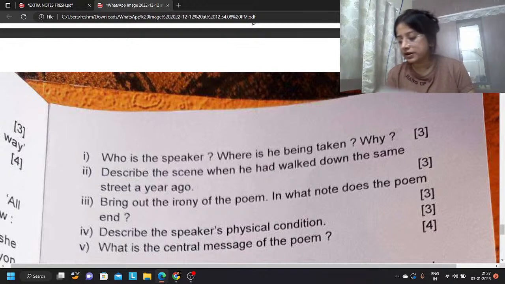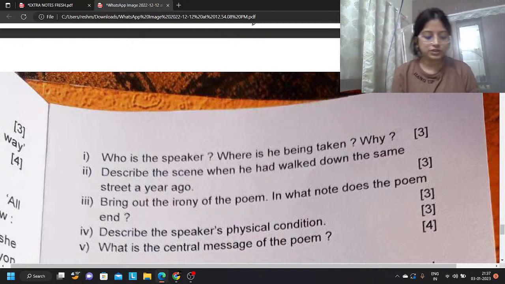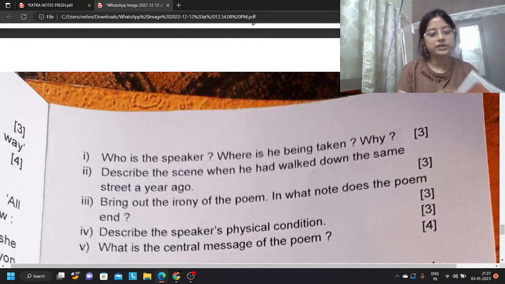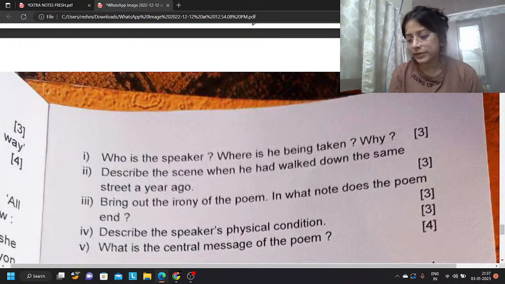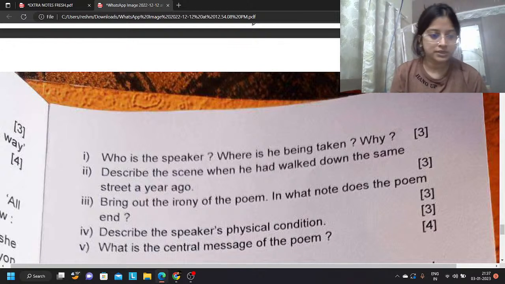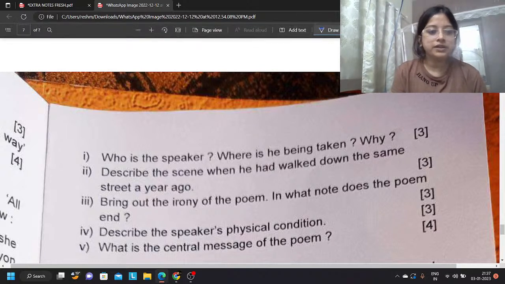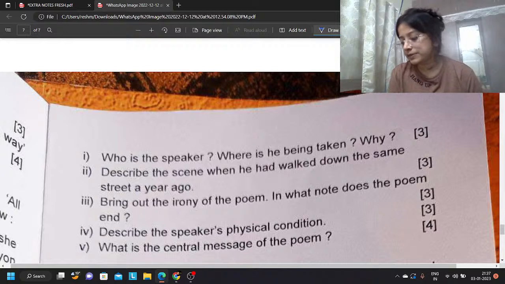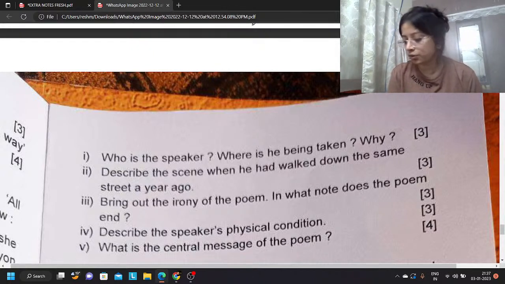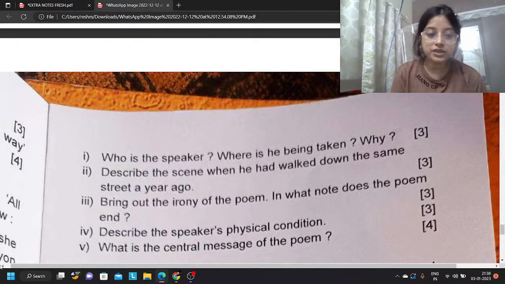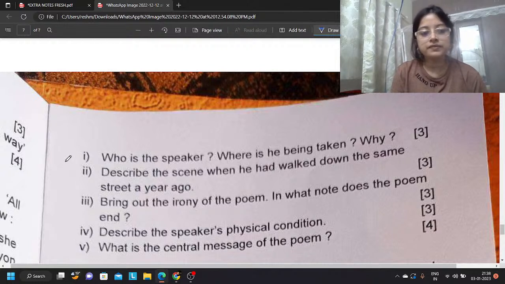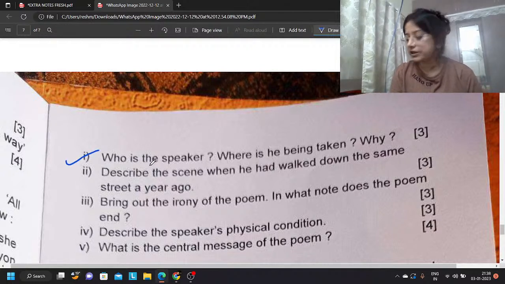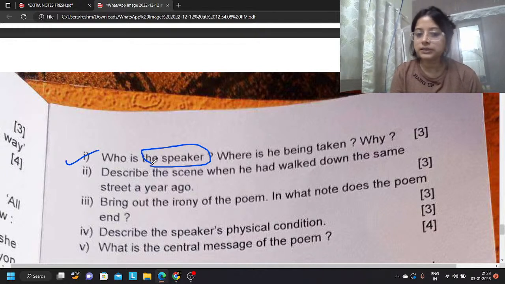So, who is the speaker? I believe you can answer this question. Tell me who is the speaker over here. Short questions, I need answers from you. Long answers, I will give. You can jot down the important points. Who is the speaker in the extract? There is only one speaker. The poet is the speaker. No, here we will particularly mention the patriot is the speaker. Okay, we will not write the poet is the speaker. Here the patriot is speaking. He is sad to whatever is happening to him. So the speaker is the patriot.